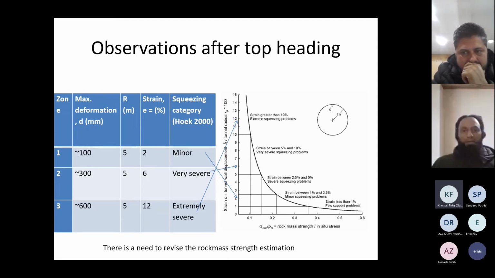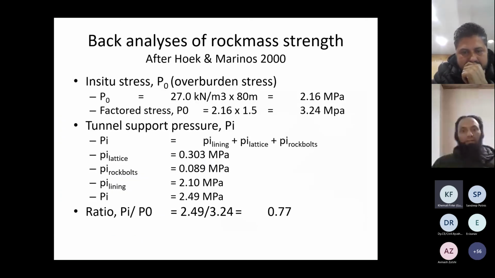So that means we have to again revisit the ground conditions or our input parameters. Then we did some back analysis for estimating the ground strength, and we have used Hoek and Marinos's approach, which is somewhat similar to what Hoek has suggested. But Hoek's graph was for unsupported tunnels. We need to introduce supports, because our supports were also in place. So this again requires estimation of in situ stress based on the overburden height and support pressure, that is, how much support pressure is mobilized by the support elements.